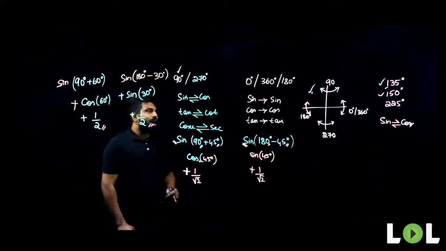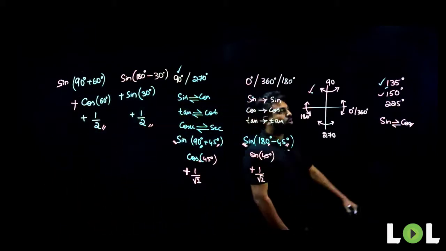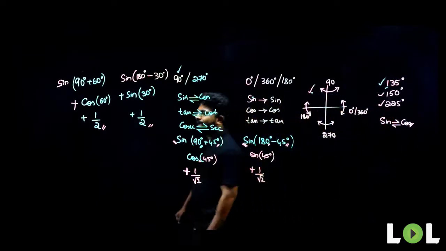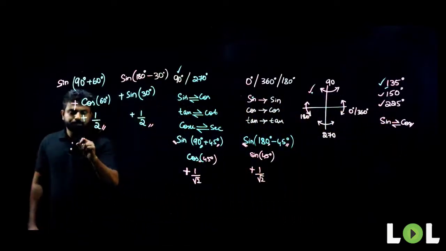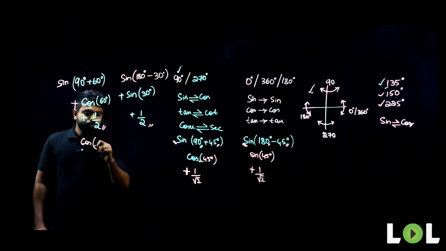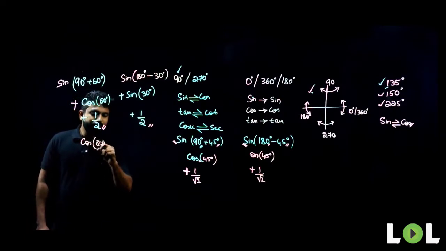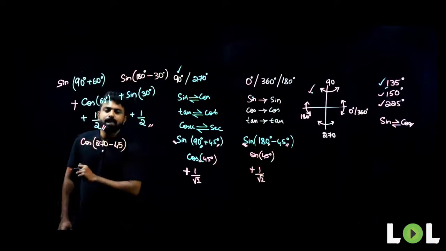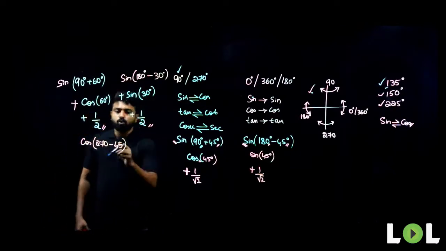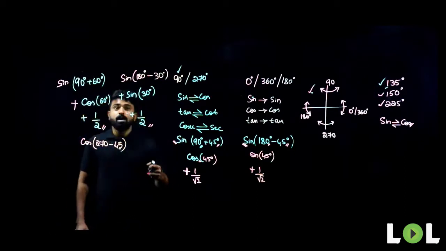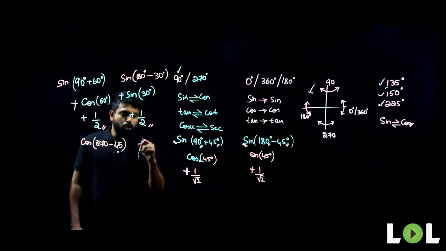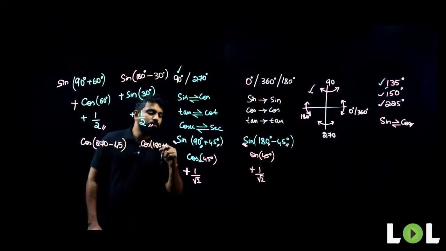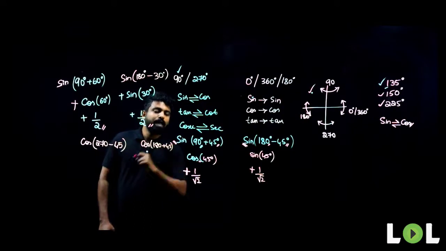Now, what if I ask you to calculate the value of cos 225? Cos of 225. How can I write it? I can write it as cos of 270 minus 45. What will it be? 270 minus 45 is 225. I can also write this as cos of 180 plus 45.